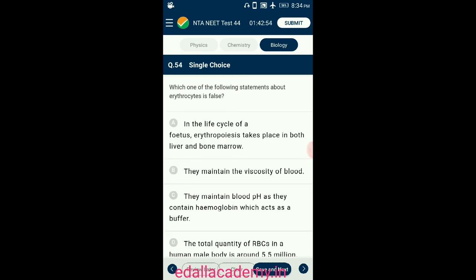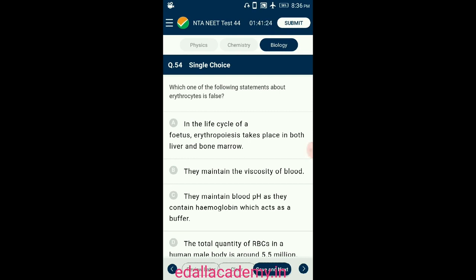Question number 54. Which one of the following statements about erythrocytes is false? The erythrocytes, otherwise called RBCs, are cells of blood produced by the red bone marrow in adults and by the liver in the fetal stage. The liver also helps in destroying old and worn out RBCs. These cells contain the respiratory pigment hemoglobin, which acts as a buffer as it can bind to a small amount of acid in the blood, helping to remove that acid before it fluctuates the pH of blood.